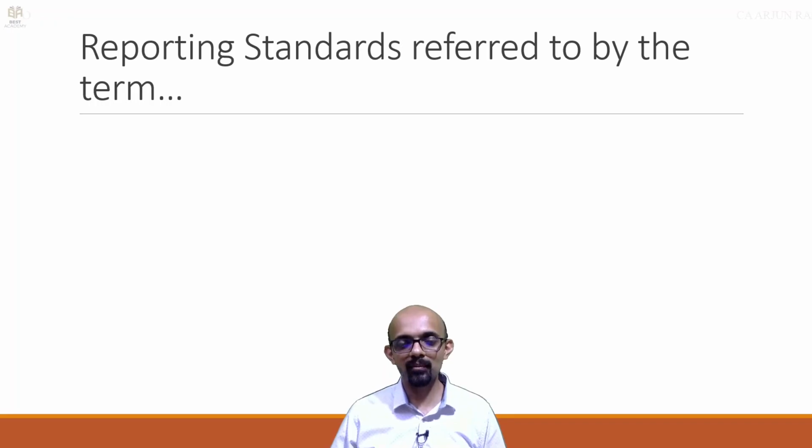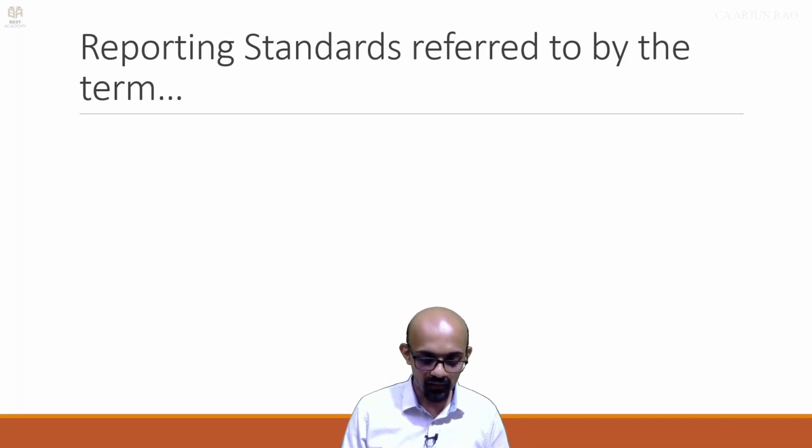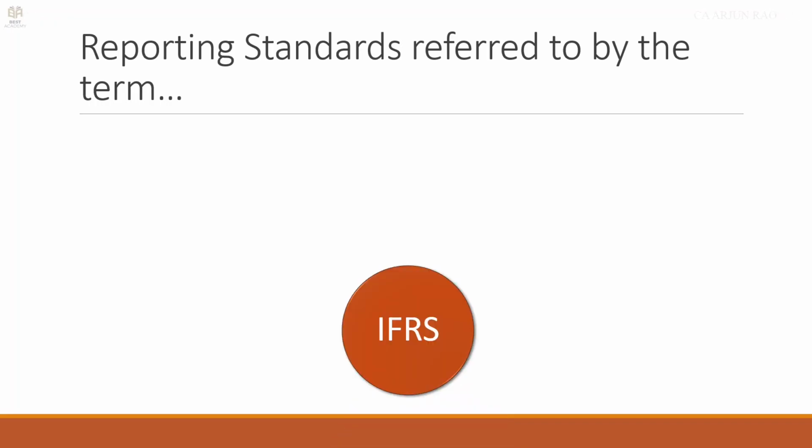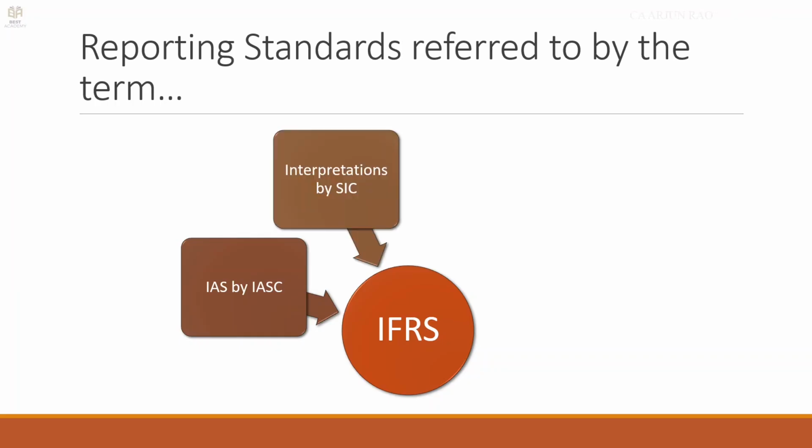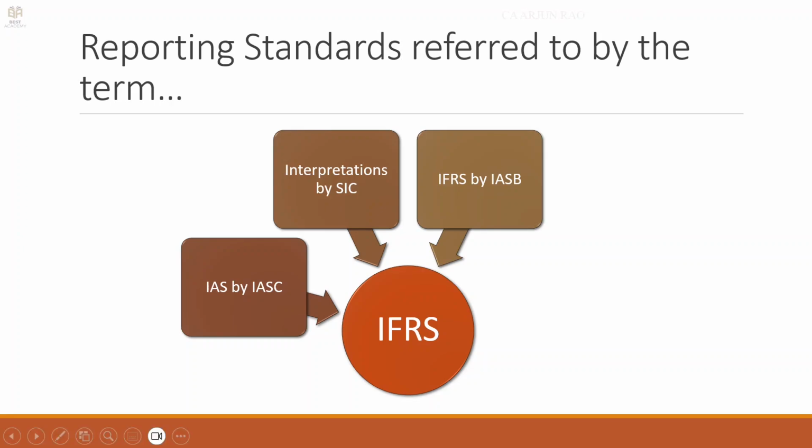So the general meaning of the abbreviation IFRS is, it includes IAS issued by IASC, interpretations by Standards Interpretation Committee, the accounting standards that are now issued, also called IFRS, issued by IASB, and then interpretations by IFRIC.